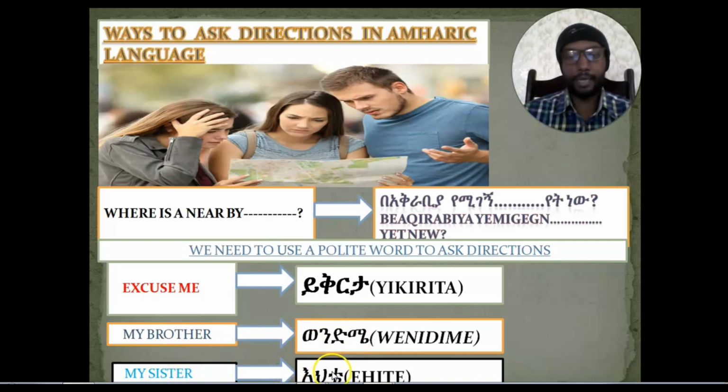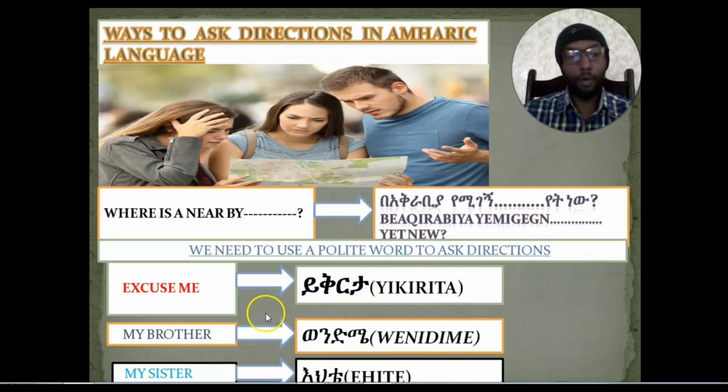And my sister in Amharic is እህቴ. When we use these polite words, what we need to take into consideration is that excuse me works for all. It can be used for a male person, a female person, or two or more than two persons, which means ይቅርታ. So we can say ይቅርታ to a female person, to a male person, and also to two or more than two persons.